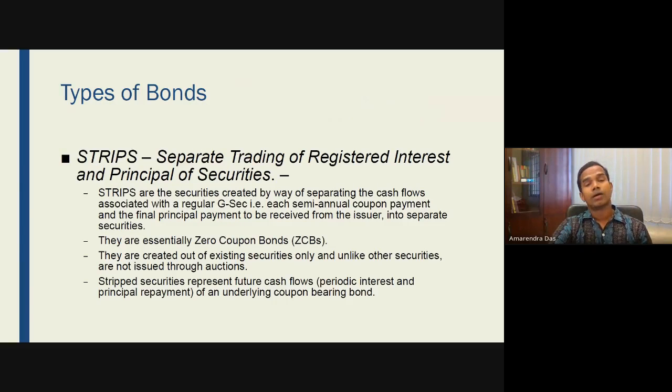Then comes another type of bond, called separate trading of registered interest and principal of securities, which is basically known as STRIPS. And STRIPS are the securities created by way of separating the cash flow associated with a regular government security, and each semi-annual coupon payment and the final principal amount to be received from the issuer are in separate securities. So they are essentially zero coupon bonds, and they are created out of existing securities only, unlike other securities. And stripped securities represent future cash flow of any underlying coupon bearing bond.